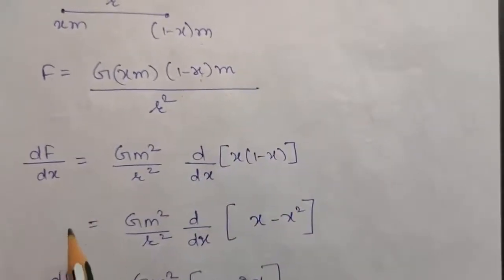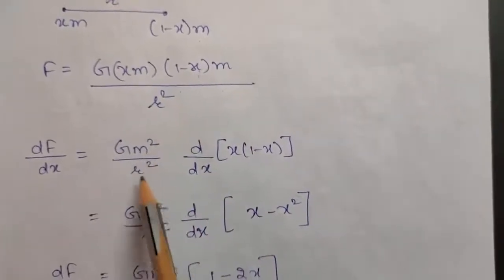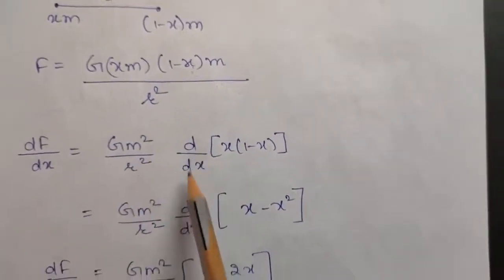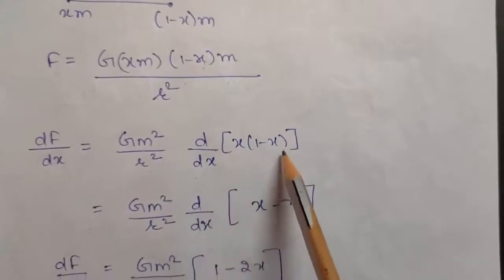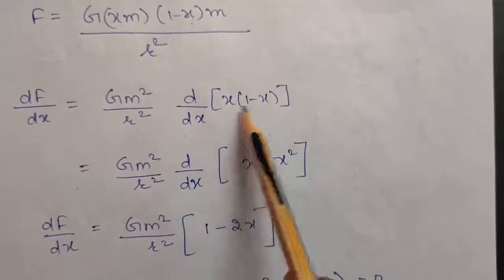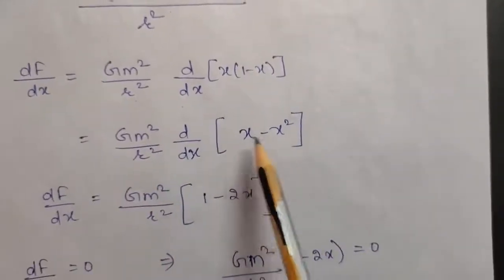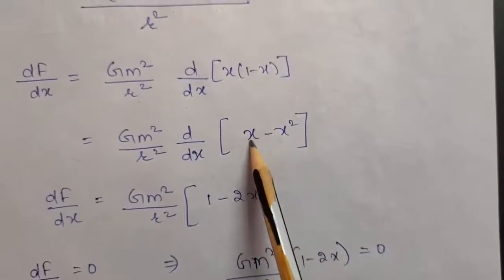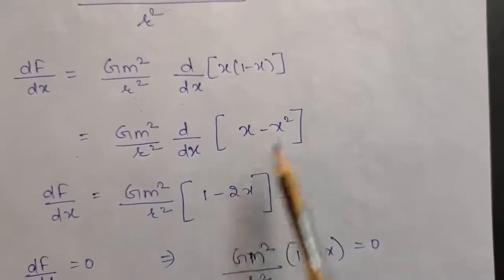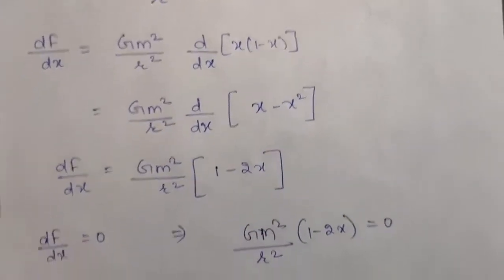So let us do the differentiation first. GM square upon r square is constant, it will come outside. So you will be left with d by dx of x into (1 minus x). Now just multiplying, you will get x minus x square. Rest of the term will remain the same. So the differentiation of x minus x square is, see, dx by dx will be 1 minus d by dx of x square, which will be 2x, right? So this is the differentiation.